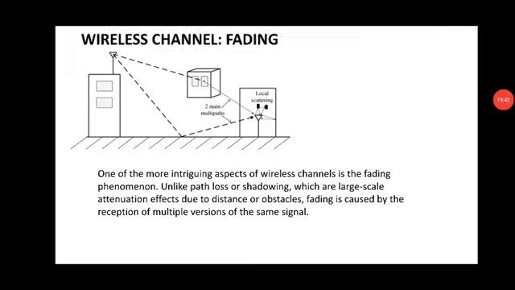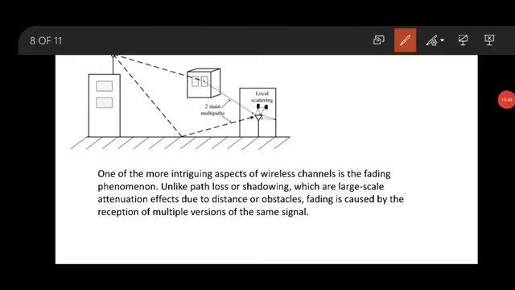Now I have a signal. When the signal is transmitted from the tower and reaches the receiver end, it is getting attenuated because of obstacles. That is what we call fading. And why is it caused? It is because of multipath. Multipath means the signal travels all the way over other distances or locations, and then reaches the receiver end, causing disturbances.